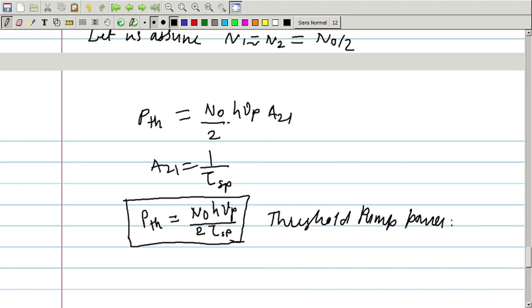So, we have studied the laser rate equations for 2 level system and 3 level system.